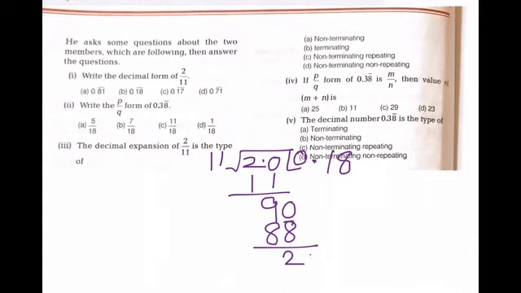So that means it will be 0.1 and we'll get 11 and 9. So 18, it will be 0.18 bar. 18 जो है वो बार बार रिपीट हो रहा है. So it is 0.18 bar. B will be the option for it.